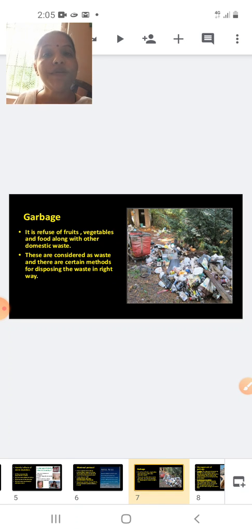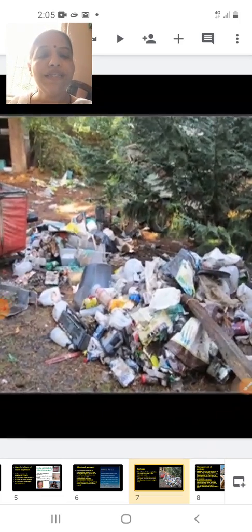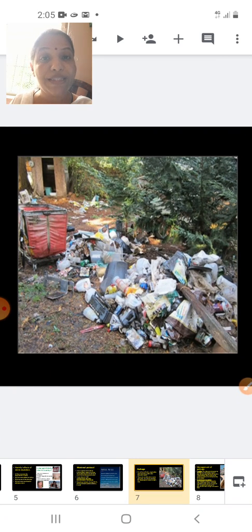Students, the next topic we will study is garbage and its management. Now you can see this is garbage. It is literally waste, domestic waste, which includes biodegradable and non-biodegradable. When I say domestic waste, vegetable peels, fruit peels, leftover food, but at the same time there can be non-biodegradable waste like bottles, cans, tins. Collectively you call it garbage, and this garbage needs to be disposed of properly.